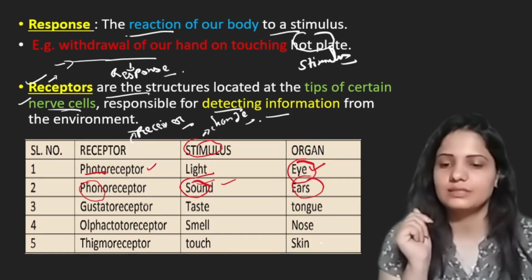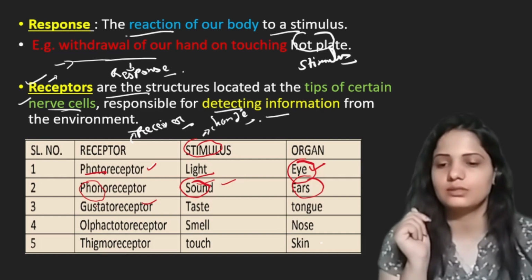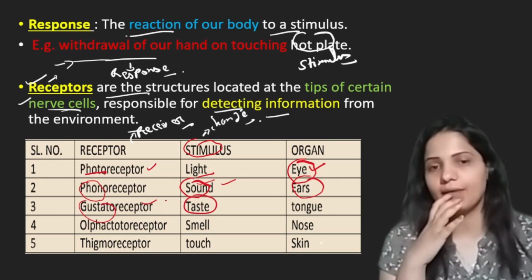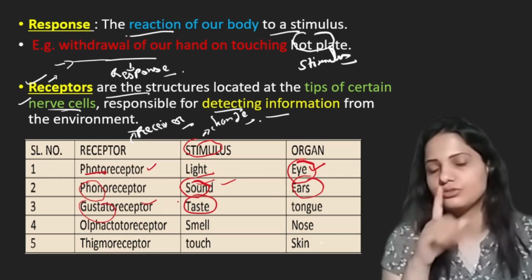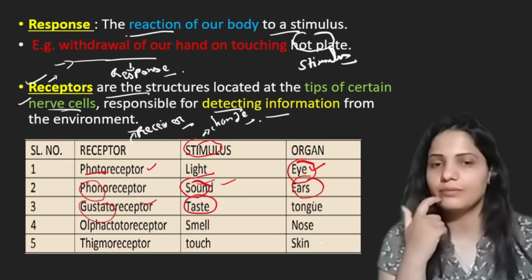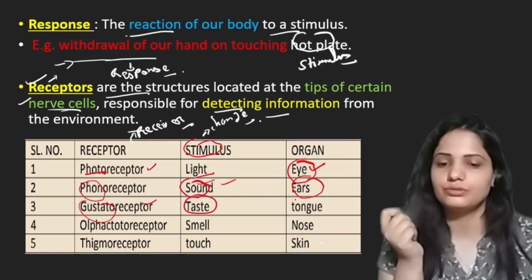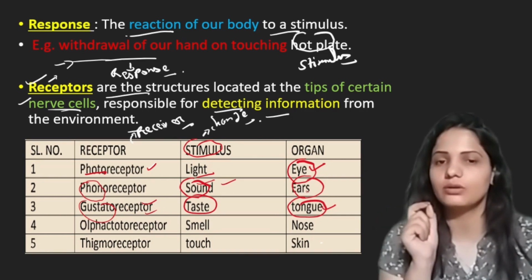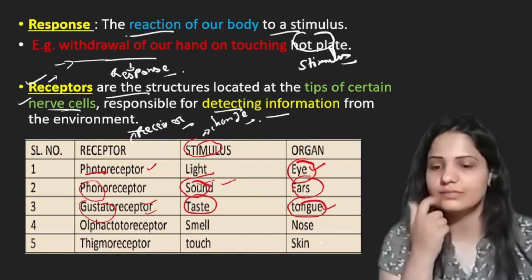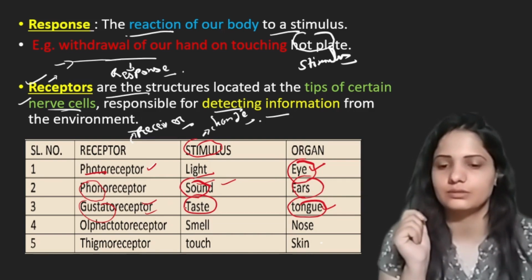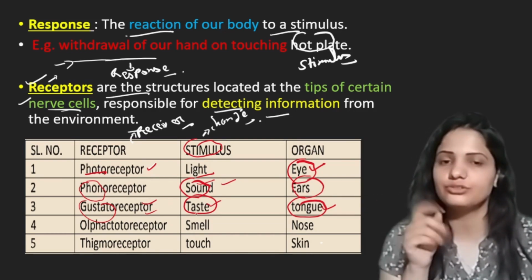Now gustatoreceptor. Gustato means taste. We have a sense of different types of taste due to our tongue. With the help of the tongue we can taste different food. So this taste is due to the tongue. Why so? Because gustatoreceptors are present on the tongue. You have heard of taste buds. Those taste buds are gustatoreceptors. The stimulus for gustatoreceptor is taste.